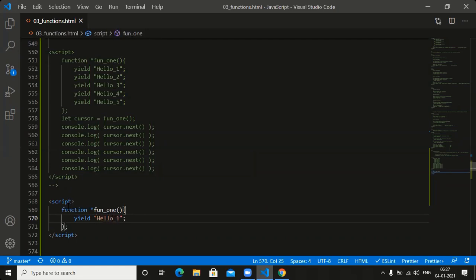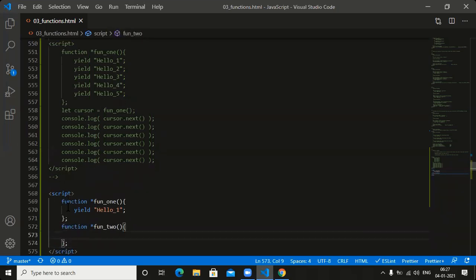Next one, we need to take one more function. Which function? The function is function two. What is the keyword you need to take? Yield. What you wanted to place? Yield hello two.